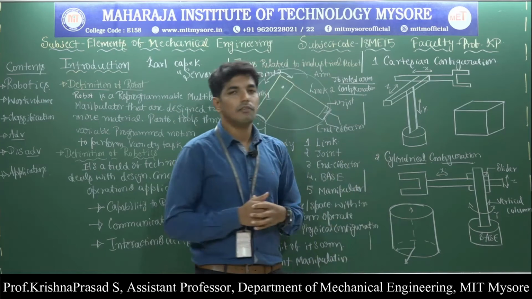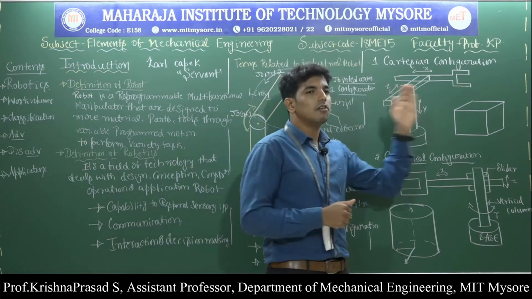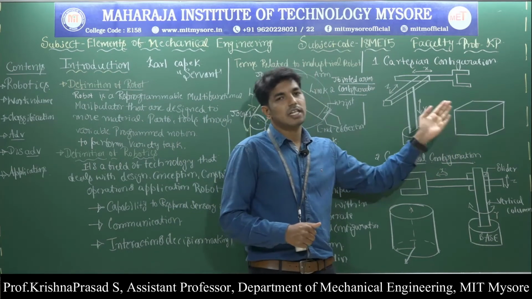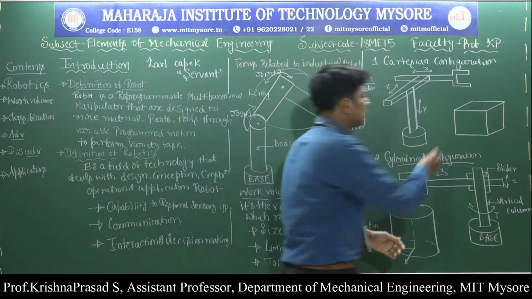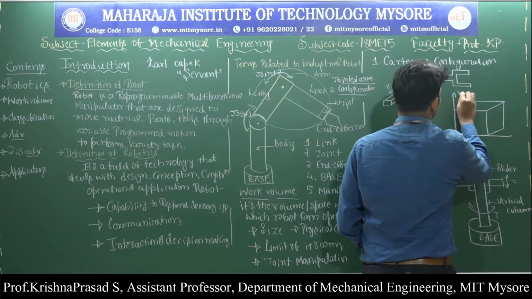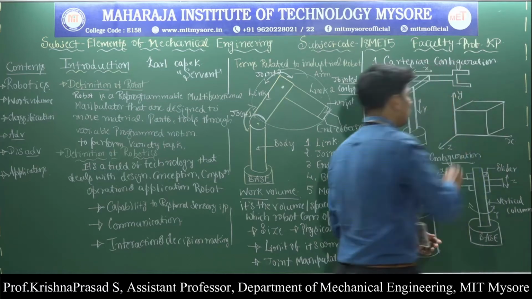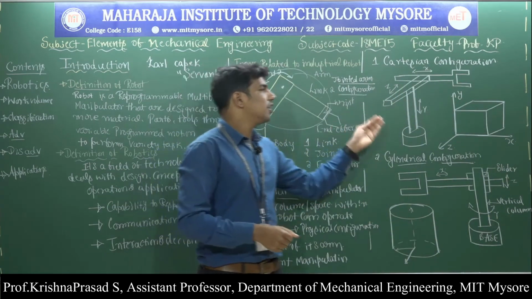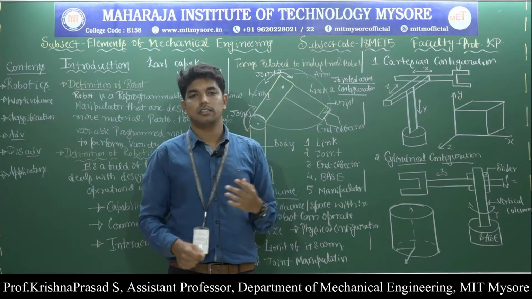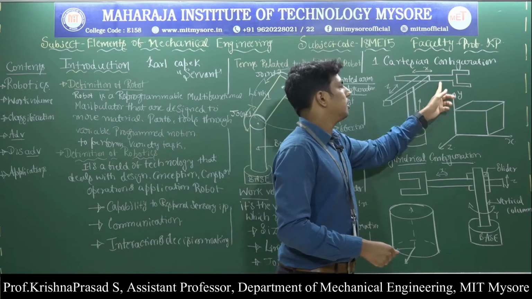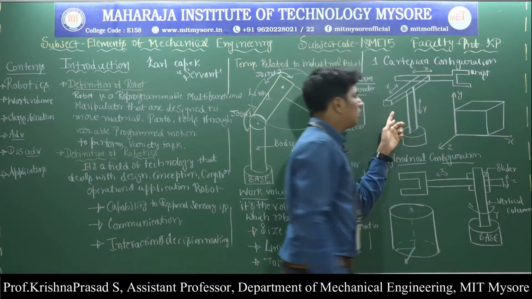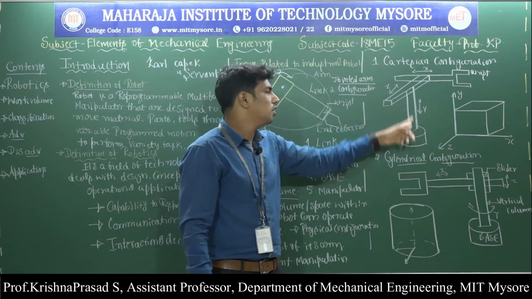In the case of the Cartesian configuration robot, the motion of this kind of robot traces a rectangular workspace. That means this is the y direction, this is the x direction, and this is the z direction. This kind of robot consists of 3 perpendicular sliding joints along the x, y and z axes. Observe here, this is one joint, connected to the wrist, this is another joint, connected to the vertical column, and another joint, connected to the base.